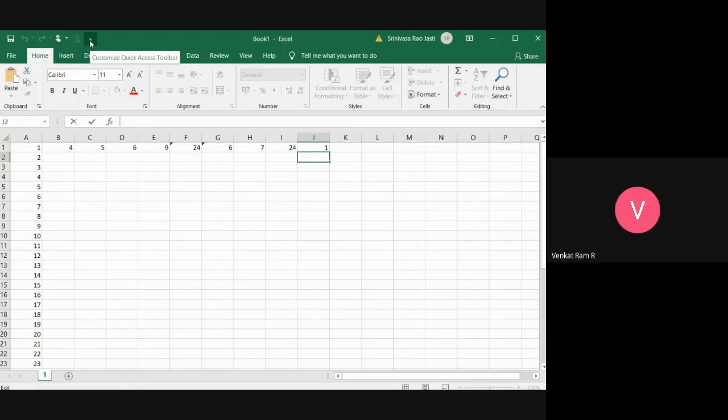And range of cells, the next one is range of cells. So range of cells are those where it is the combination of a cell address, means a combination of an alphabet and a number. So there are different range of cells. One is called column range, second one is row range, third one is row and column range, and fourth one is selecting range. So what is column range?